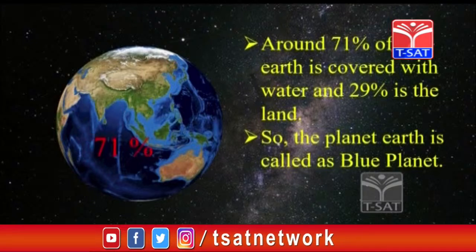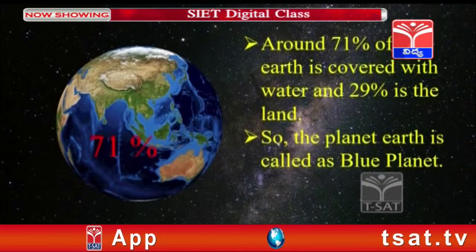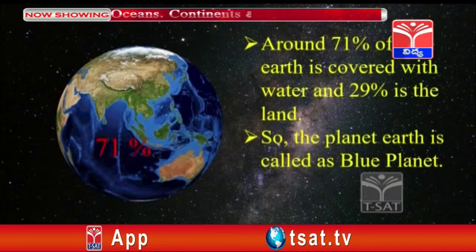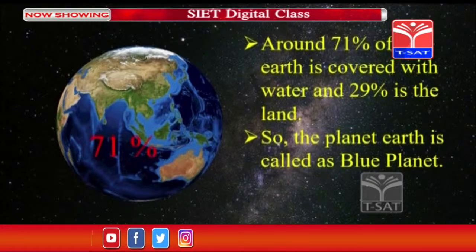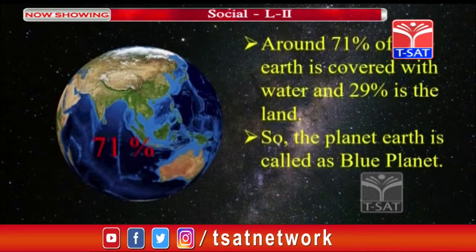water. And as you know, the land, where we are living, is only 29%. So when we see 71% of the water, we call our planet a blue planet. Why? Because the maximum of it is covered with water only.